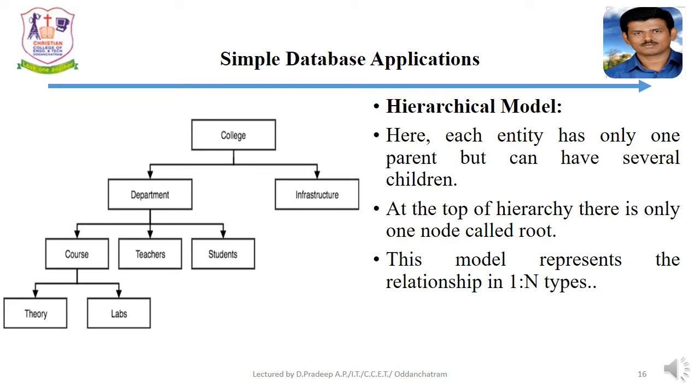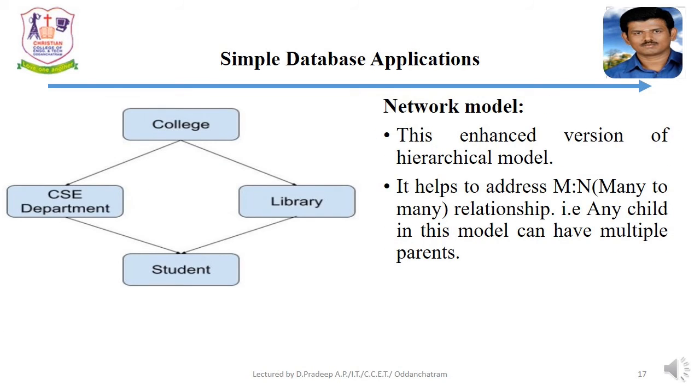On top of the hierarchy, there is only one node called root. This model represents the relationship in one to many. That means one university has multiple courses, one course has multiple staffs. Next, network model. It is the enhanced version of hierarchical model. It helps to address many to many relationship. That is, any children in this model can have multiple parents.